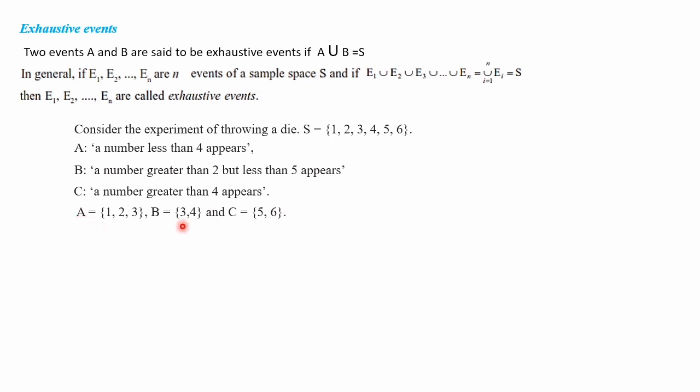Then we have to check whether these A, B, C are exhaustive events or not. Quite simple. Take the union: A union B union C. As we know, union means together. A, B and C together. When you take A, B, C together, you see 1, 2, 3, 4, 5 and 6. 3 is repeating 2 times, which is not necessary. So 1, 2, 3, 4, 5 and 6. This is our sample space, that is equal to S. So A, B, C are called exhaustive events because when we take the union, we get the sample space. Next, we shall discuss the exercise questions.